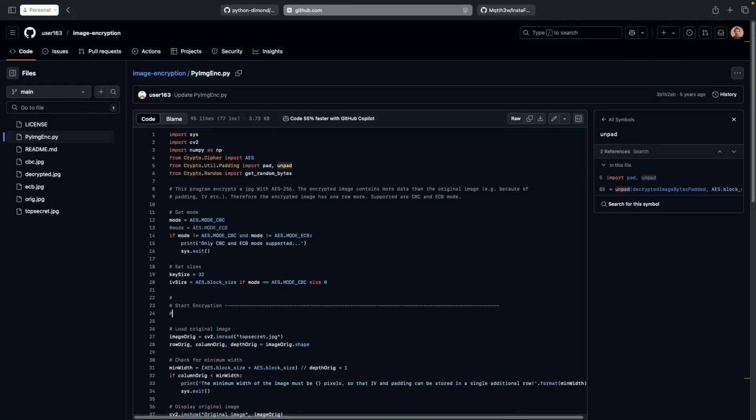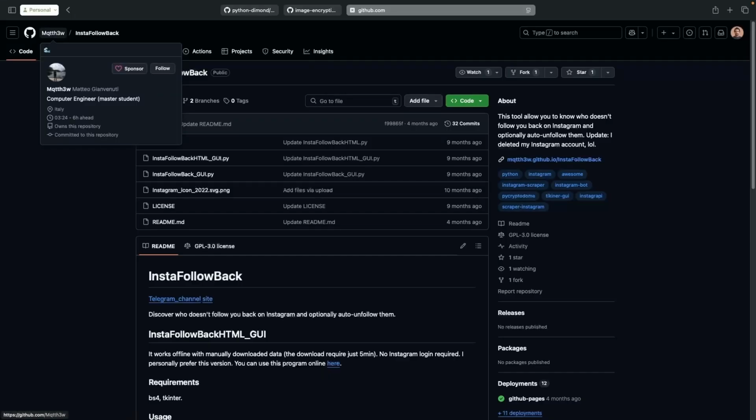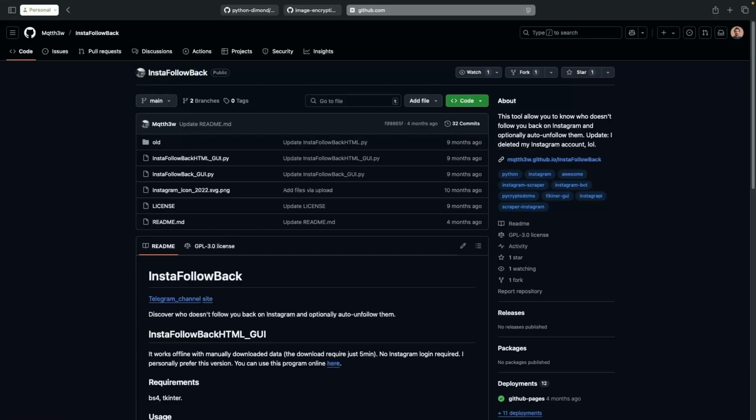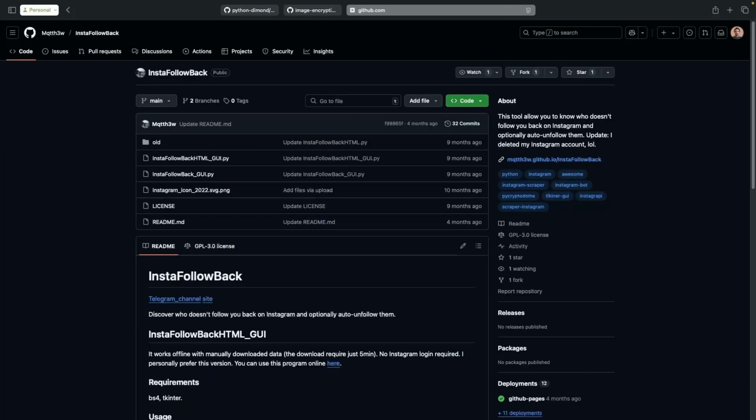And the last one is the insta followback, and this is from MQTT-H3W. Okay, so it's probably something for Matteo Giovannetti. I don't know, I'm not going to pronounce this. Okay, so I'm going to run each of these three repositories through my script, and let's find out.